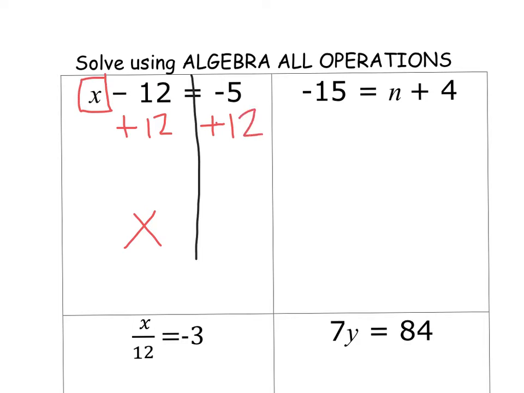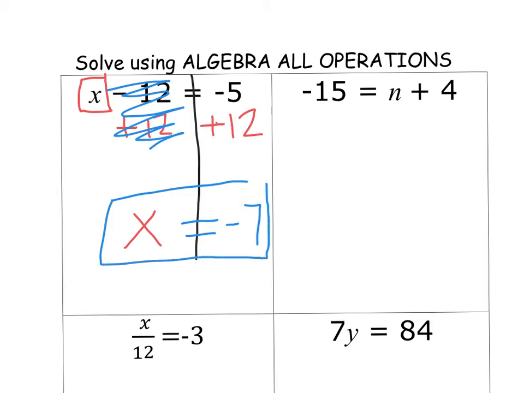Remember, the side with x, the side with the variable, we're going to get rid of it. A negative 12 and a positive 12 cancel each other out. That's good though, because x wanted to be all by itself. Now, a negative 5 plus 12 would be a negative 7. So my final answer here is x equals negative 7. That's how we do subtraction.